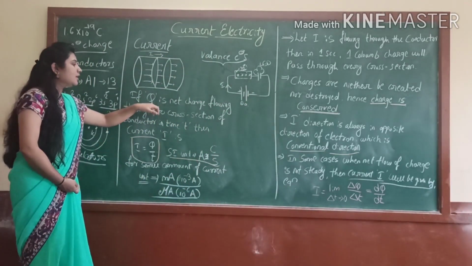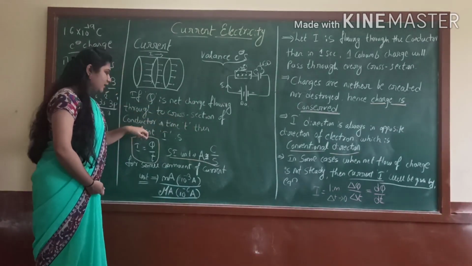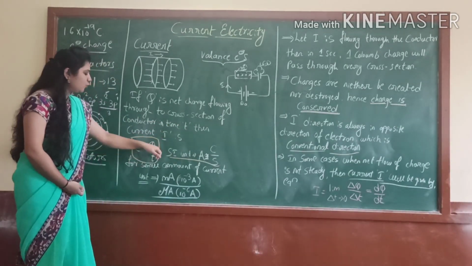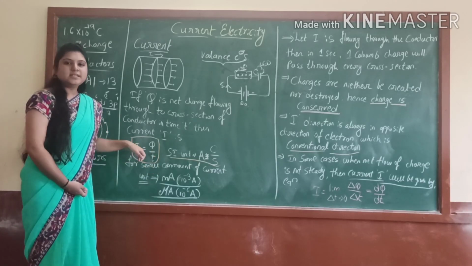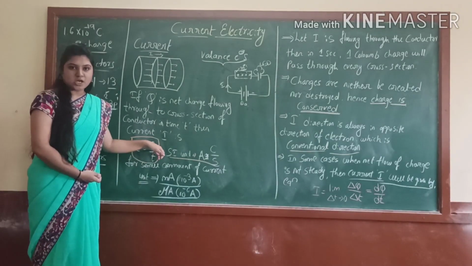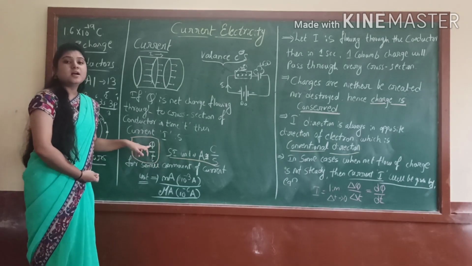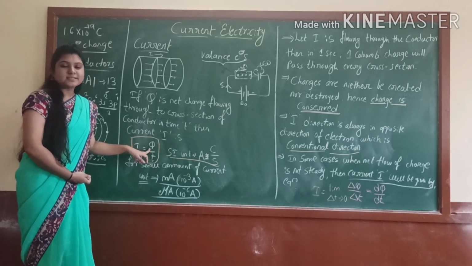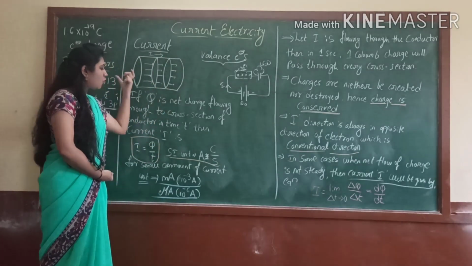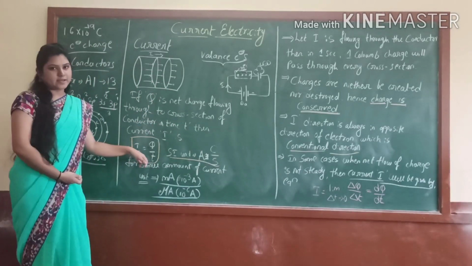So through this we can define current. If Q is the net charge flowing through a cross section of a conductor in time t, then current I is equal to Q by t. Current is denoted with the letter I, Q is the amount of charge and t is the time, right?